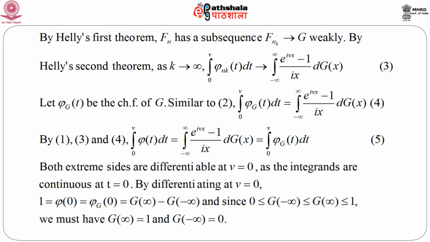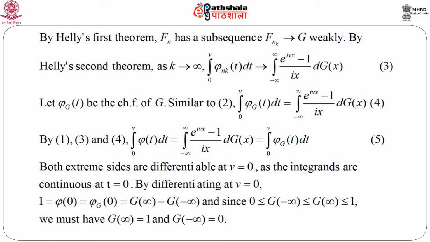By Helly's first theorem, f n has a subsequence f n k which converges to g weakly, that means in distribution. And again by Helly's second theorem, as k goes to infinity, we can think that 0 to v phi n k t dt converges to the integration minus infinity to infinity e to the power I v x minus 1 by I x d g x. So, Helly's second theorem states that this should be with respect to the limiting distribution function, or the g x.